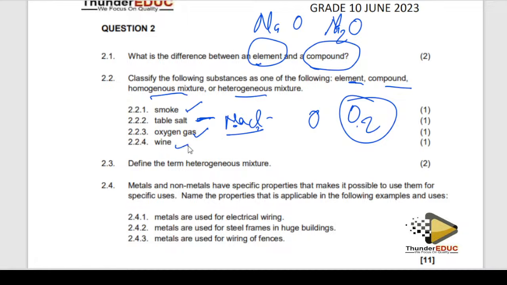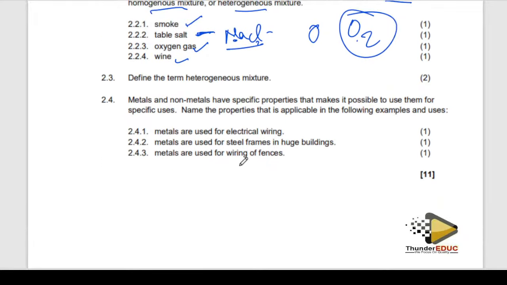You understand? What about wine? Wine is made up of different things: water, sugar, and even alcohol, because it makes you get drunk after a certain time. There are some wines they call non-alcoholic wine, but when you look at it, it is uniform, therefore it becomes a uniform mixture. So you have to know how to differentiate these mixtures. Define heterogeneous mixture. We have talked about it: a mixture which is not uniform. So go and do these definitions. I'm not going to waste too much time on the definitions.